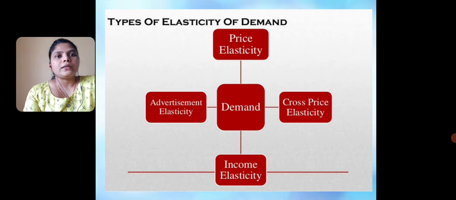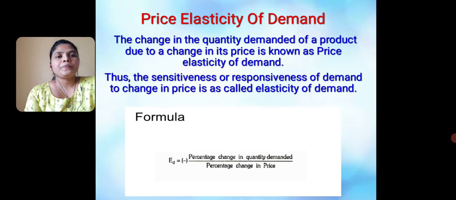There are types of elasticity of demand. First one is price elasticity, second one is cross price elasticity, third one is income elasticity, and fourth is advertisement elasticity. So first we see price elasticity of demand.